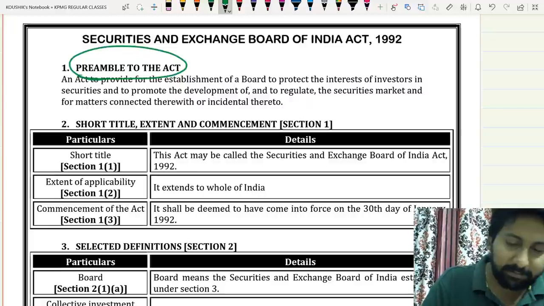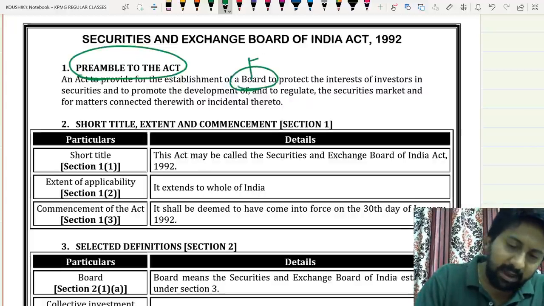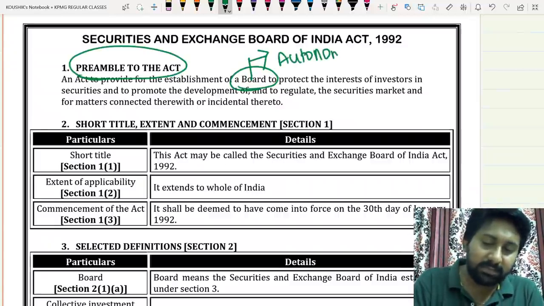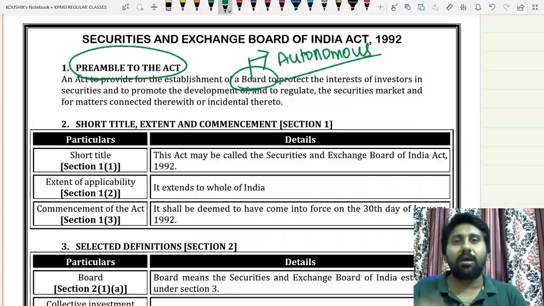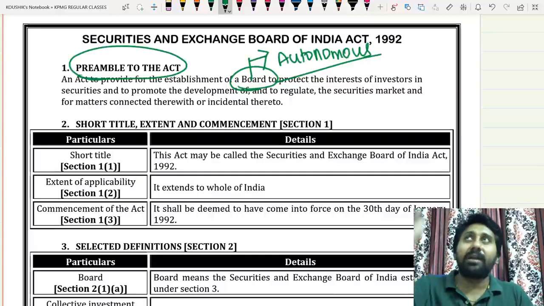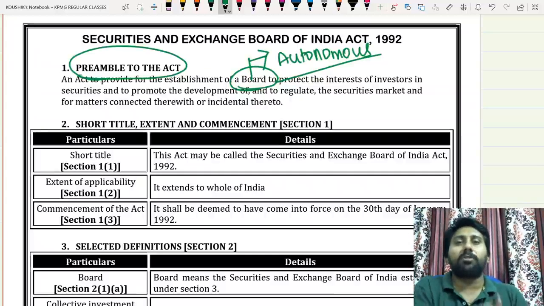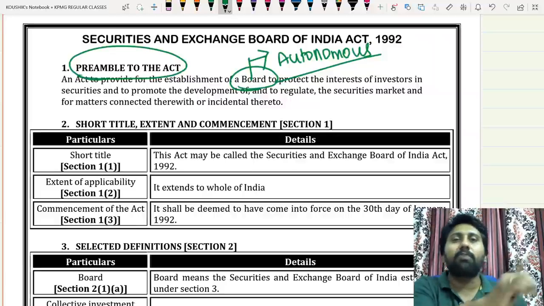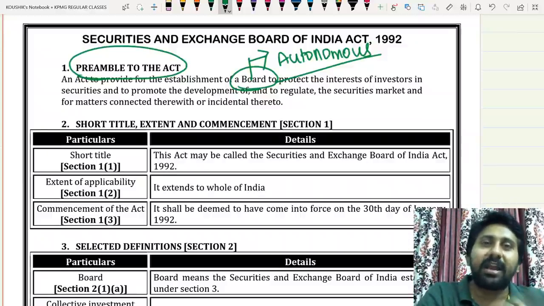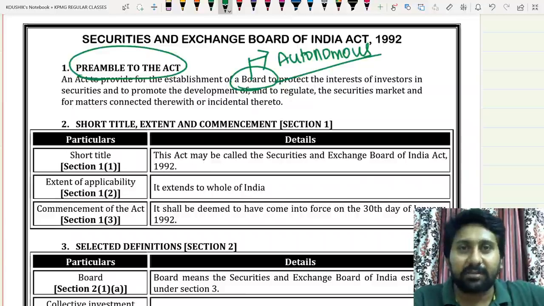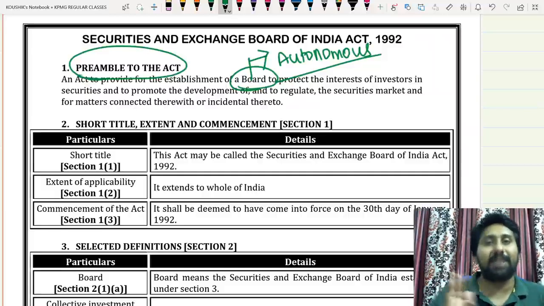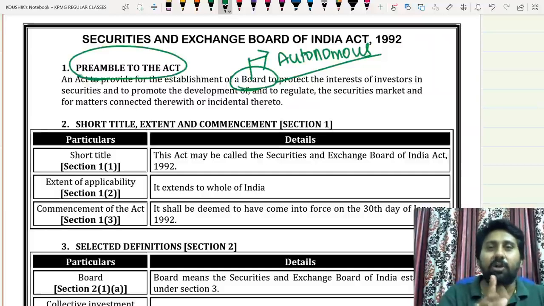So an act to provide establishment of a board. Whenever I call it a board, boards are always autonomous entities. What do you mean by autonomous entity? They have their own provisions to appoint persons to deal with it. That will be under a particular ministry, and this board is autonomous always. That's why CBDT, Central Board of Direct Taxes, is controlled by the Ministry of Finance. Central Board of Indirect Taxes is controlled by the Ministry of Finance. This SEBI, Ministry of Finance again. All these are parts of the Ministry of Finance. This SEBI is a board, it's not a ministry in itself.